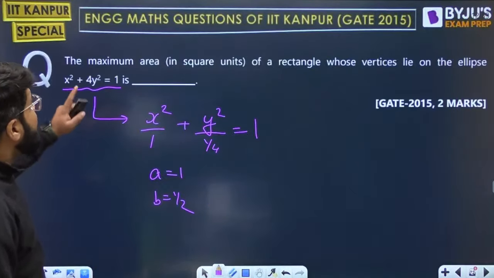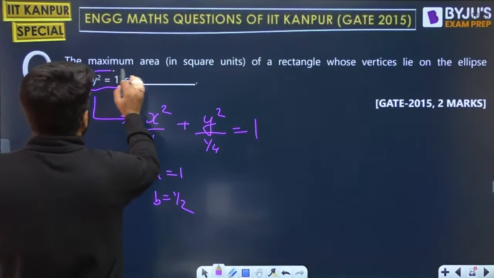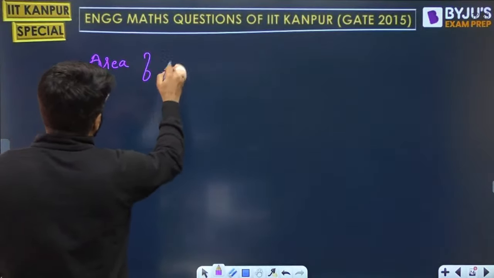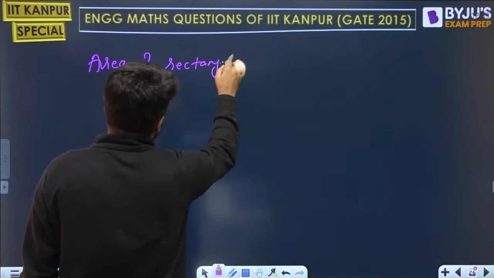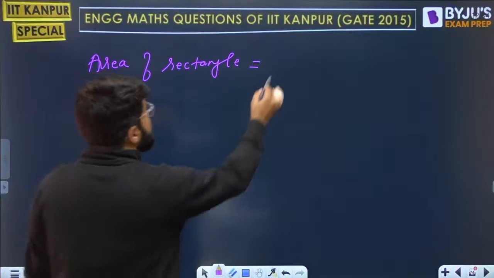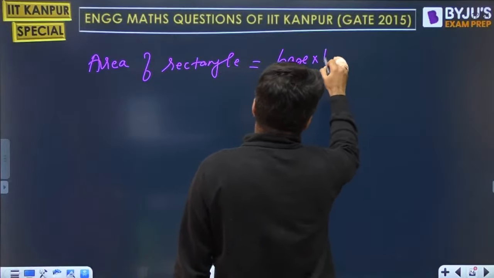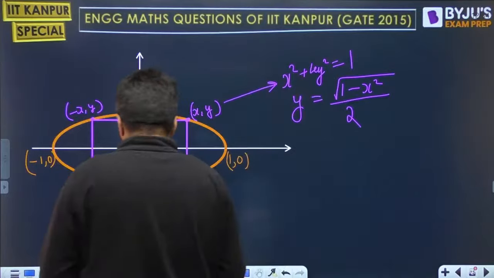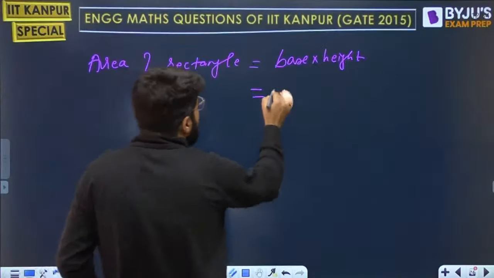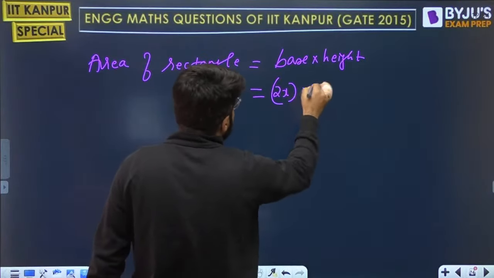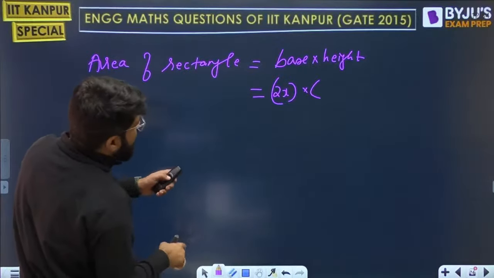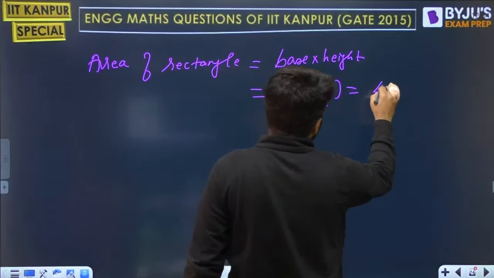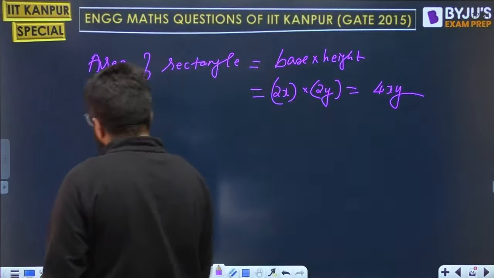Now, the maximum area of the rectangle. Let's talk about the area of the rectangle. Area of the rectangle is given by base multiplied by the height. But what is the base? I have taken coordinates right now. So base is from minus x to plus x. Base is equal to 2x. And similarly, height is from minus y to plus y. So height is equal to 2y. And then we have 4xy as the area.